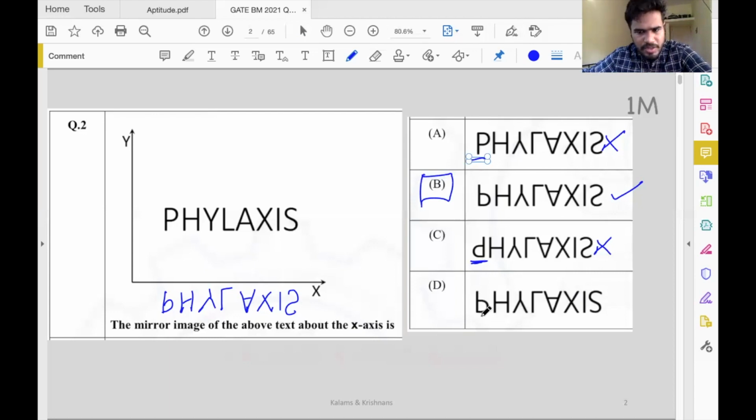How about option D? This is a mirror image about the x-axis: H, Y, L, pretty much the same as the things in option A. The first difference shows up with this word, yes. Yes is written as such, right? Yes is yes here. There is no mirror image. So this is correct, this is incorrect. So the correct option is option B.